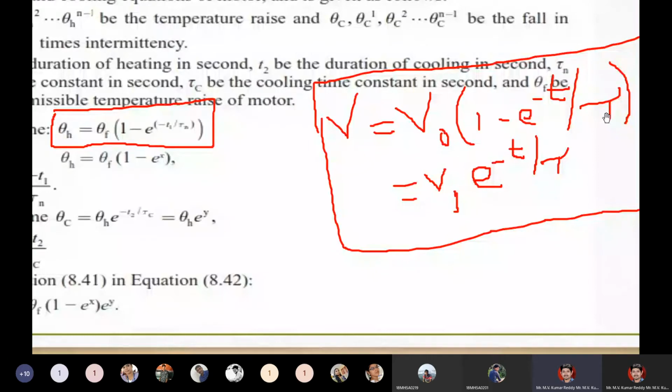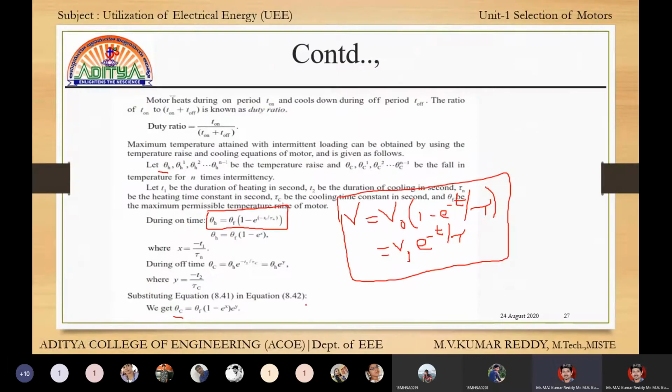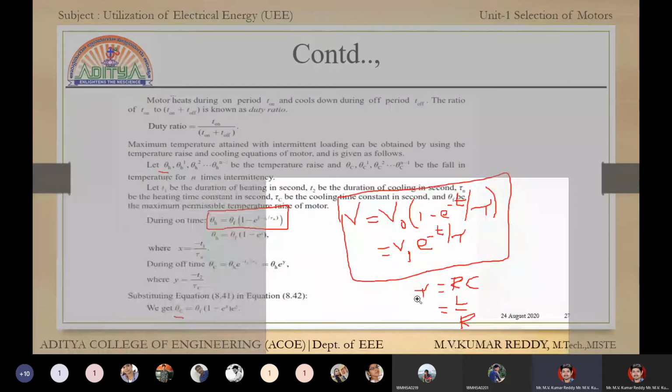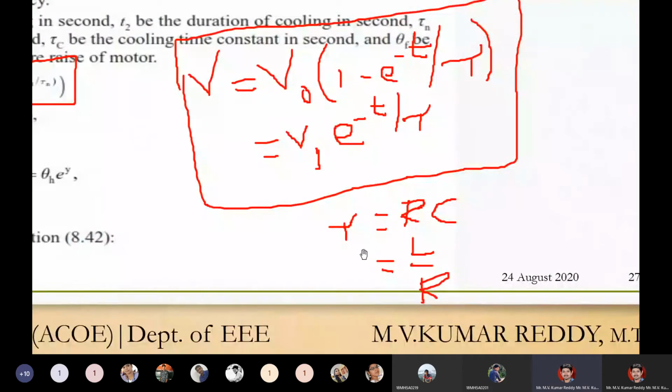What is the time constant for capacitance? The capacitance time constant is tau is equal to RC. For inductance it is L by R. These are the time constants for inductance and capacitance: for capacitance the time constant is RC, and for inductance the time constant is L by R.